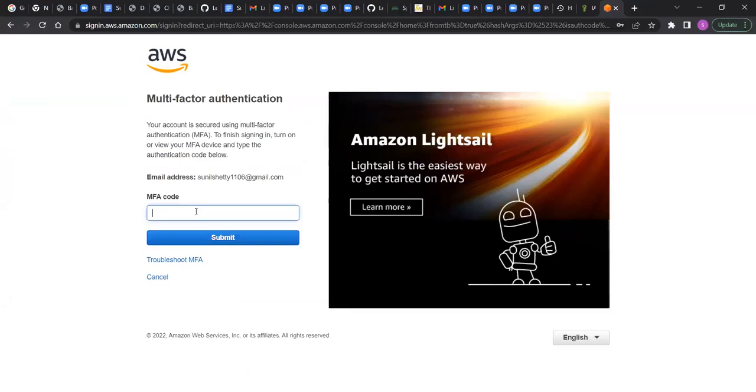Sir, MFA code. Earlier, when you enter the password directly, you are able to log in. Now, MFA code. Where is that MFA code generated? In the Google Authenticator app. Now enter the code which is generated there. Click on submit. Now you are able to log in.